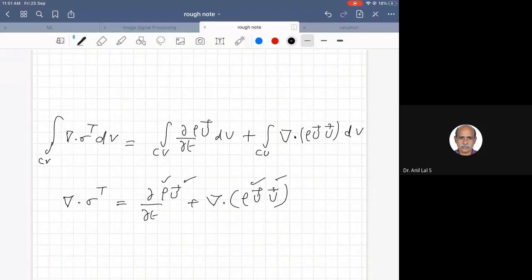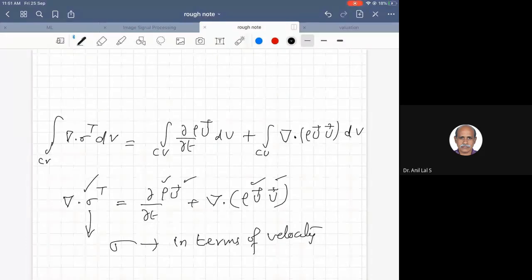On the left hand side we have some stress that is related to force. So if somehow we can connect sigma and velocity, then everything will be in terms of fluid property, velocity and density.